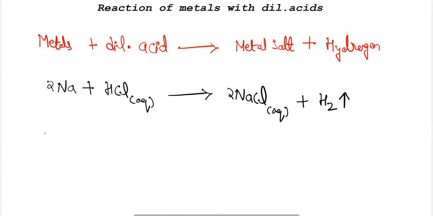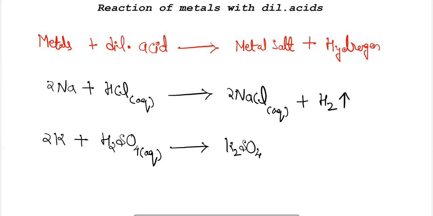Similarly, when potassium, which is also a highly reactive metal, reacts with dilute sulfuric acid, potassium sulfate is formed with the release of hydrogen gas.